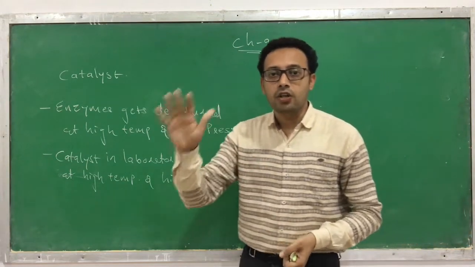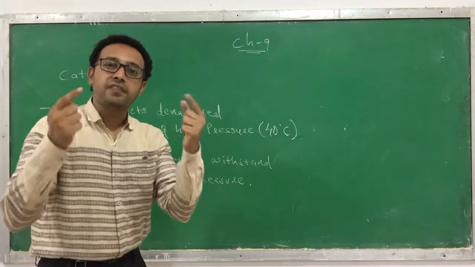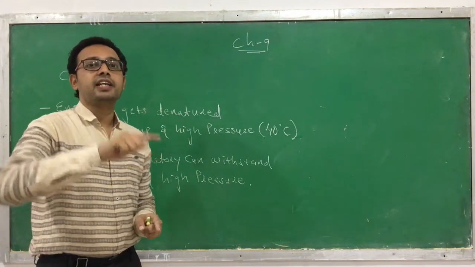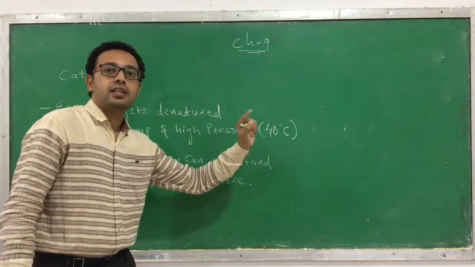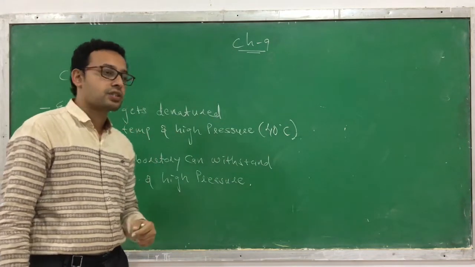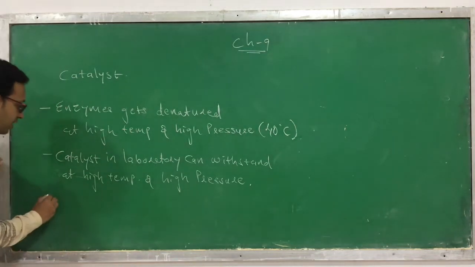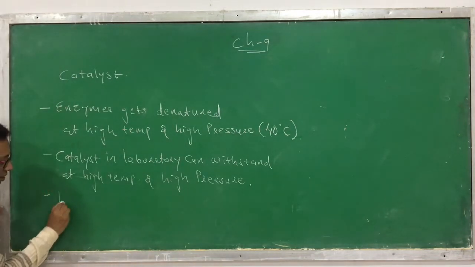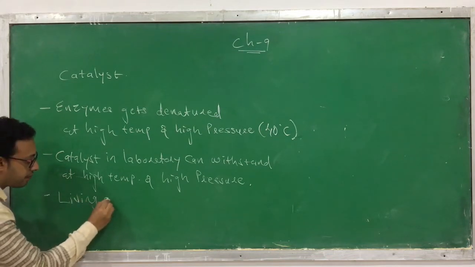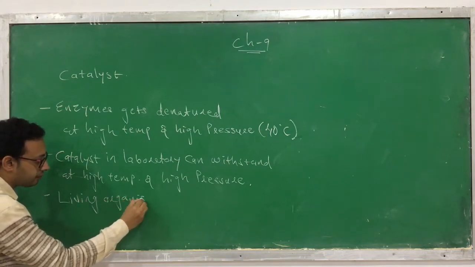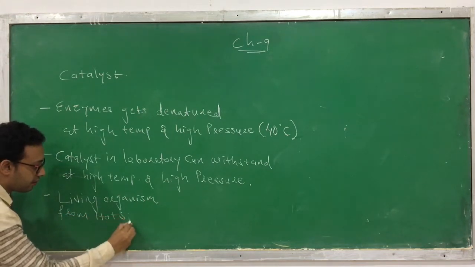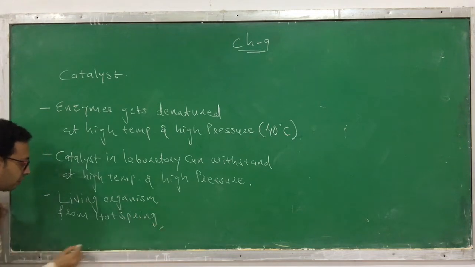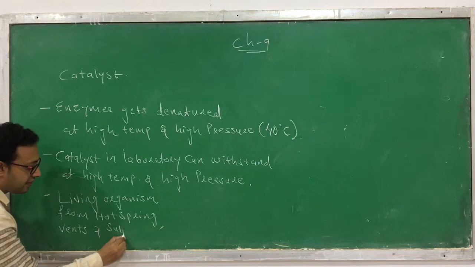There are certain organisms in which you can find enzymes which can even withstand a higher temperature. Generally they are denatured at temperatures above 40 degrees Celsius. But the living organisms found in hot springs, or vents, and sulfur springs.